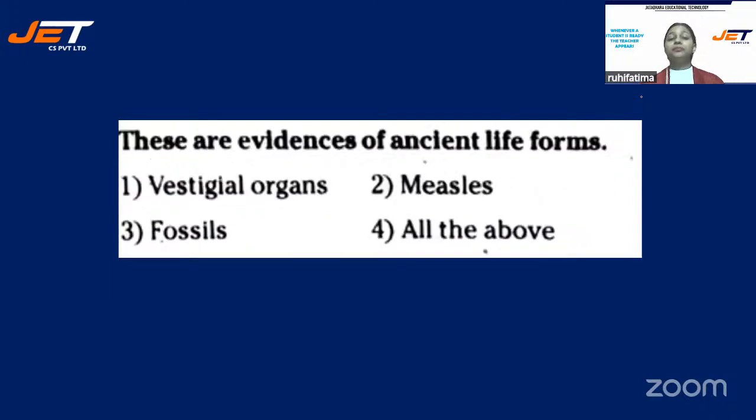Next question. These are evidences of ancient life forms. And your options are number one, vestigial organs, option number two, measles, or is it option number three, fossils, or all the above? Evidences of ancient life forms: vestigial organs, measles, fossils, or all the above.